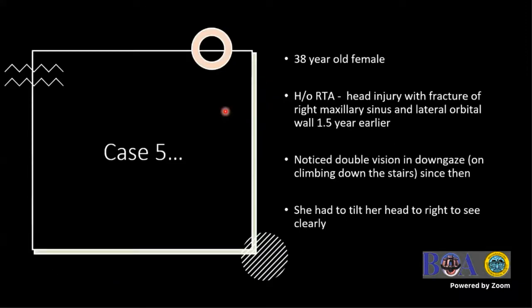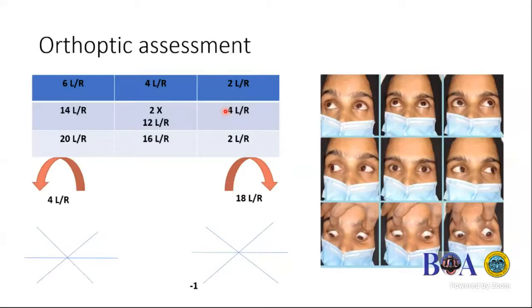And the last case is a 38-year-old lady. She had a head injury 1.5 years earlier, and noticed double vision in down gaze on climbing the stairs, and she had to tilt her head. She had a huge vertical deviation, with 12 prisms L over R in the left gaze, increasing in the down gaze, towards the right side and on left tilt.